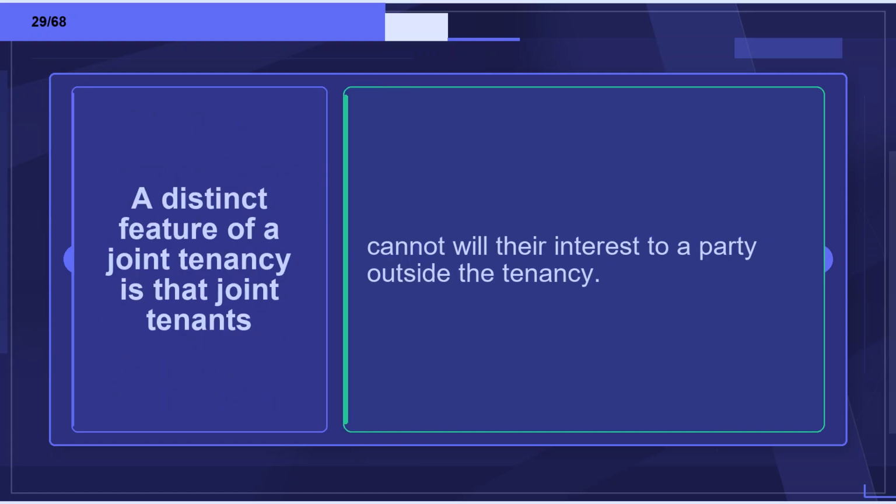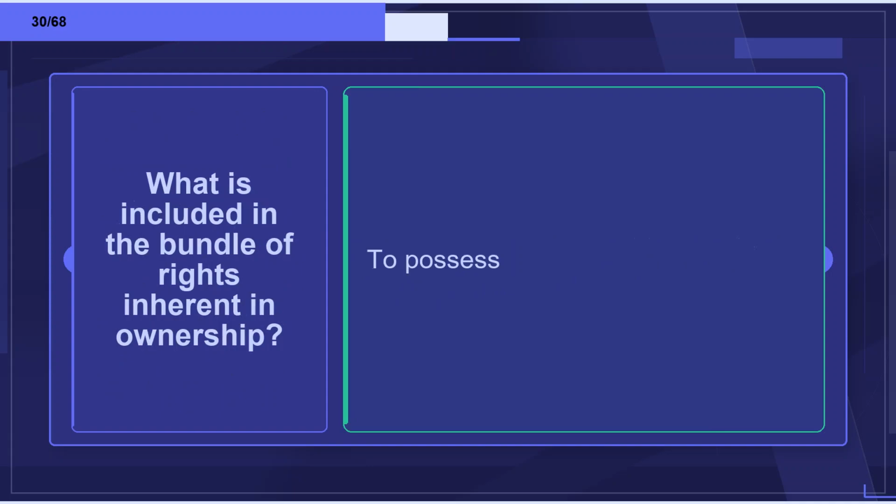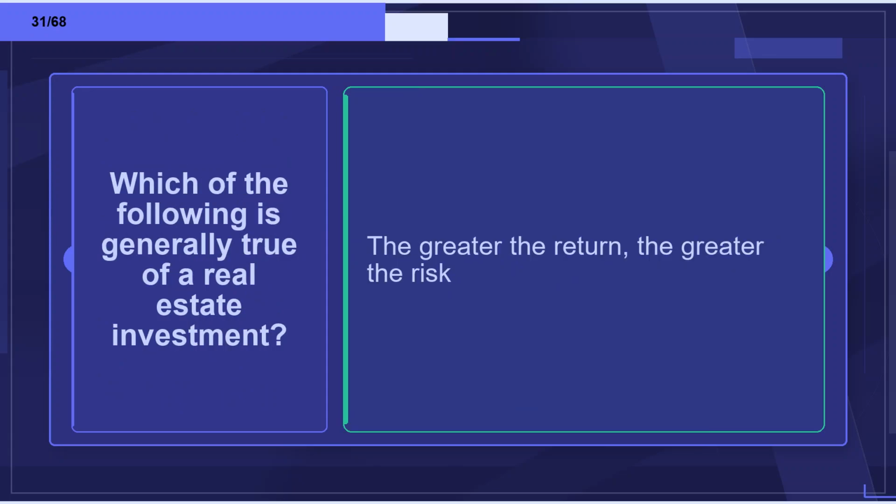Flashcard 29. Term: A distinct feature of a joint tenancy is that joint tenants. Definition: Cannot will their interest to a party outside the tenancy. Flashcard 30. Term: What is included in the bundle of rights inherent in ownership? Definition: To possess. Flashcard 31. Term: Which of the following is generally true of a real estate investment? Definition: The greater the return, the greater the risk.